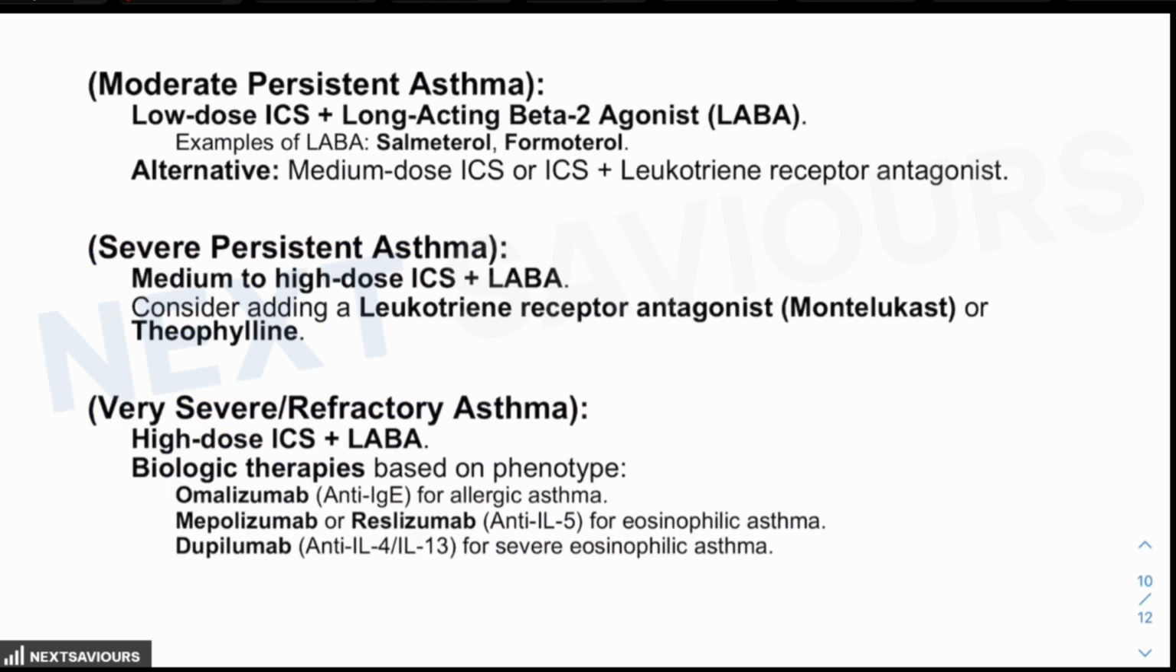Then comes the category of moderate persistent asthma. Low dose inhalational corticosteroids are added with the long acting beta 2 agonist. You are aware of the examples like salmeterol, formoterol. An alternative could be medium dose inhalational corticosteroids along with a leukotriene receptor antagonist. But this is what they particularly ask you. So we are now adding another category of drug, that is long acting beta 2 agonist.